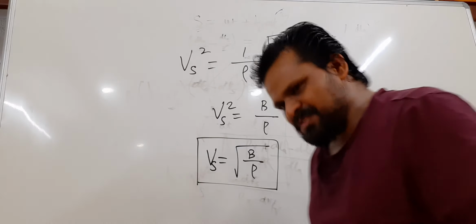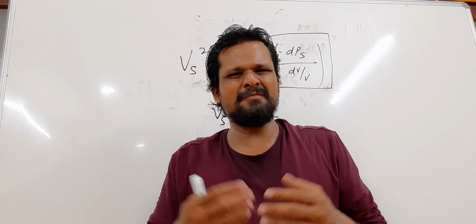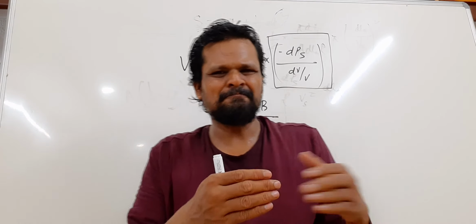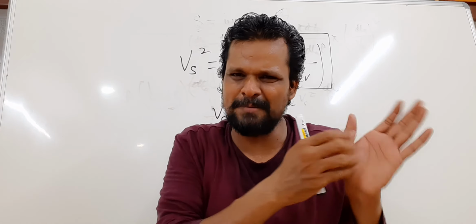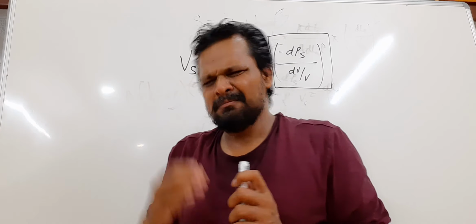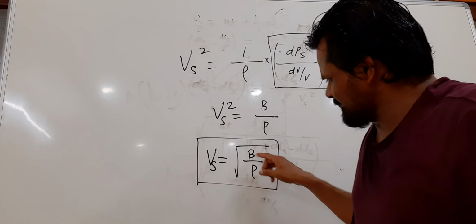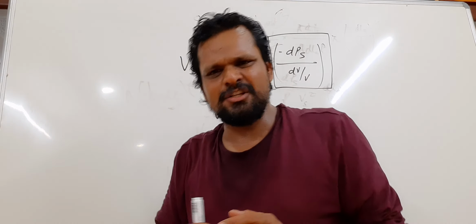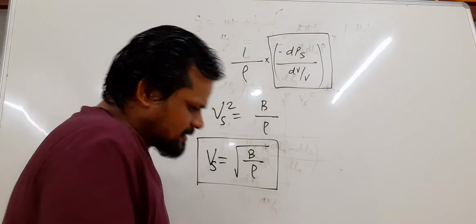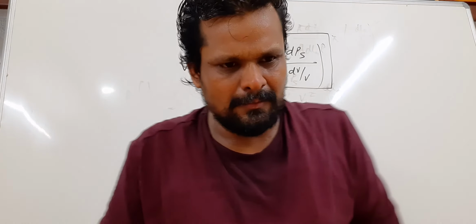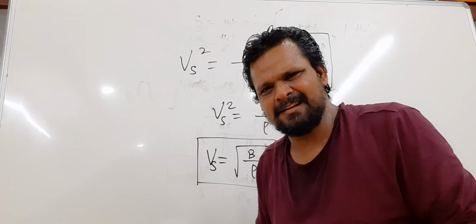Since propagation is of compressions and rarefactions, the sound wave is nothing but the flow of pressure. Compression and rarefaction flow. Additionally, the process is adiabatic. So what is the modulus of elasticity related to the adiabatic process?